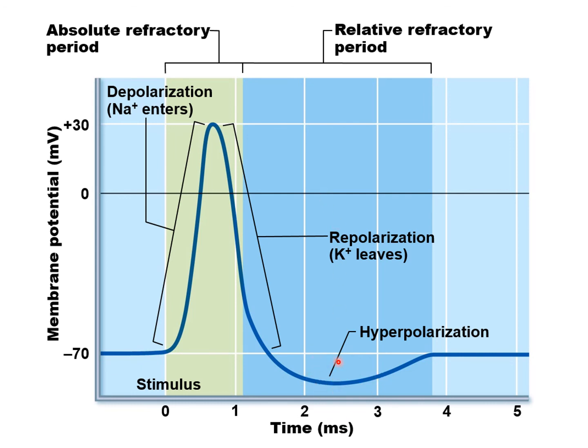It's just going to take much more work. So an action potential is possible, just more difficult, because we need a stronger stimulus to get there than we did at rest at -70. So the relative refractory period means, yes, of course, an action potential is possible; we just need a stronger stimulus than normal. With the absolute refractory period, there's no possible way another action potential can be produced.